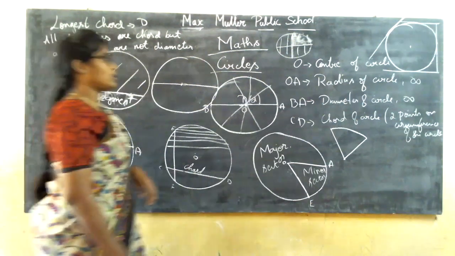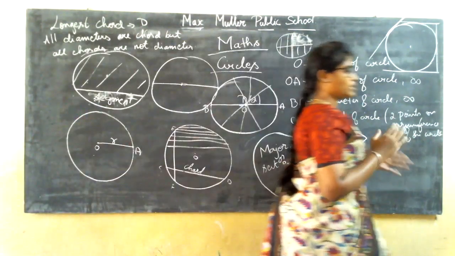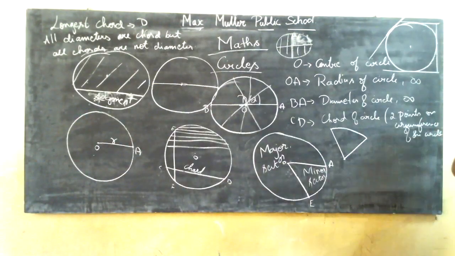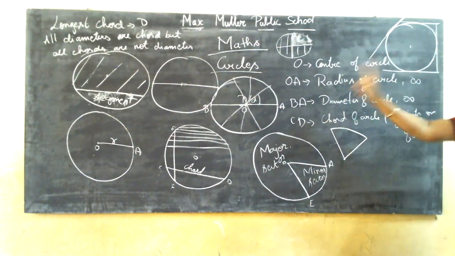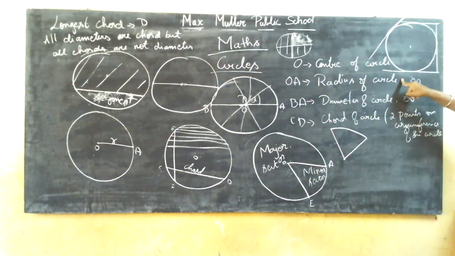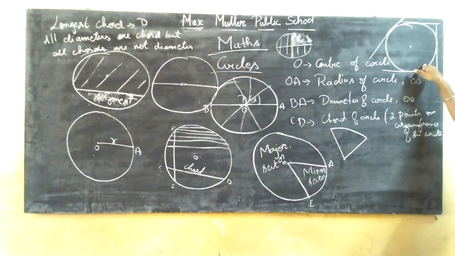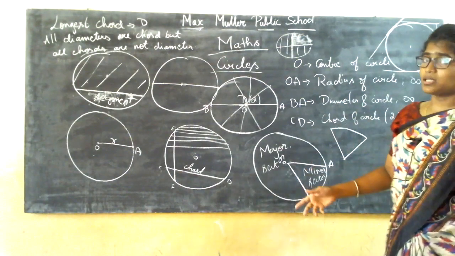And we learned about the tangent. What is a tangent? Tangent is very important to this topic, circle. The tangent is a line drawn on the circumference of a circle touching only one point. If it is touching only one point, then only you can say it is a tangent. If it is touching 2 points, then it is not a tangent, it is a chord.